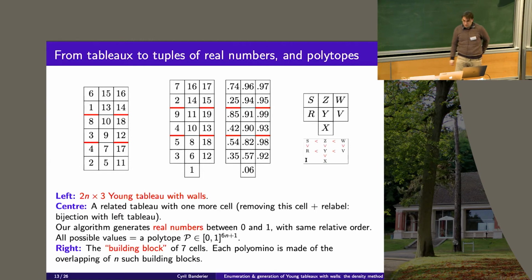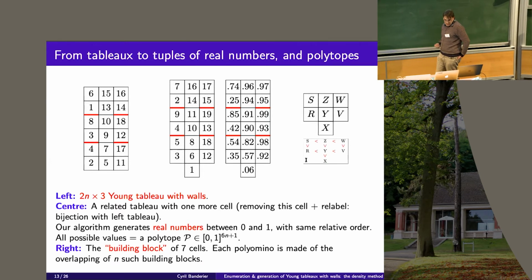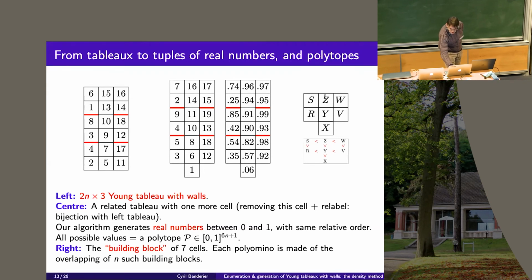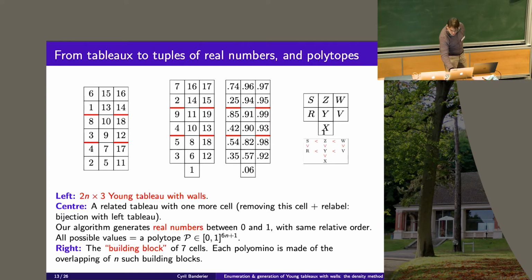So the type of constraints that I have in each block are given here. Okay. So what do you do to generate this? Well, you first generate this number at random between 0 and 1, then this one smaller than z, then you generate a number y which is between x and b. You generate a number w which is larger than z, smaller than 1.